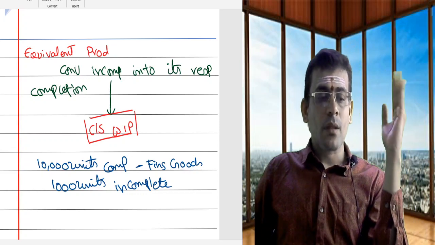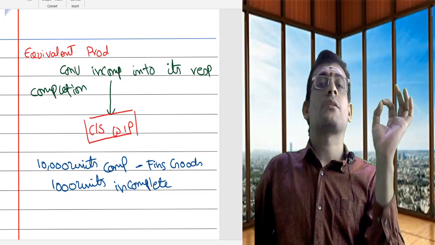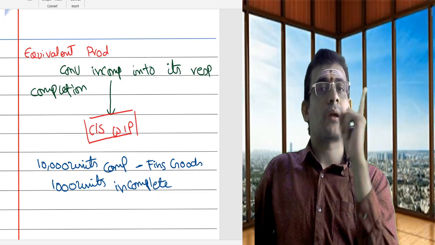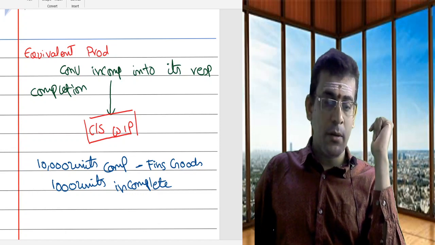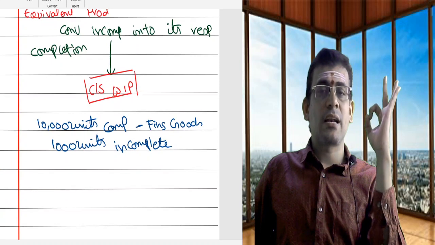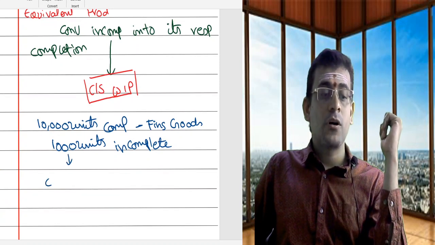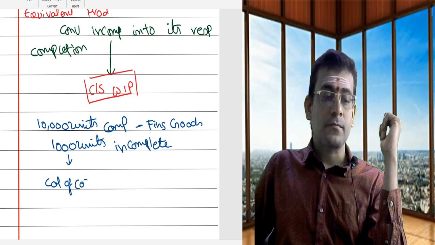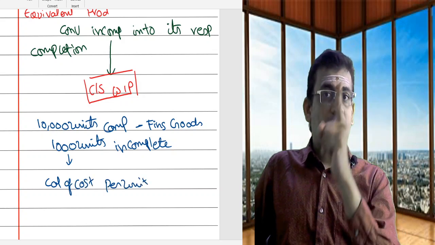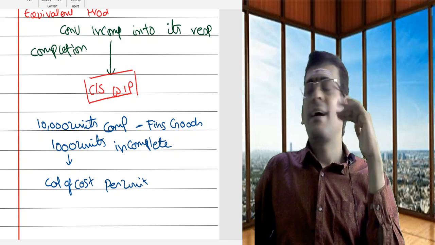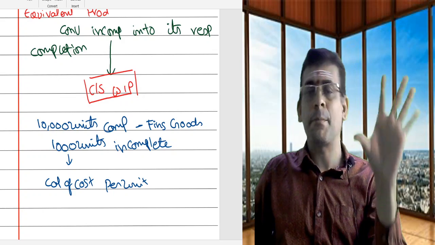Then the other way, I can't consider the entire 1,000 units as incomplete for my cost purpose. Why? Let me tell you. For calculation of cost per unit, I cannot consider all the 1,000 units as incomplete.